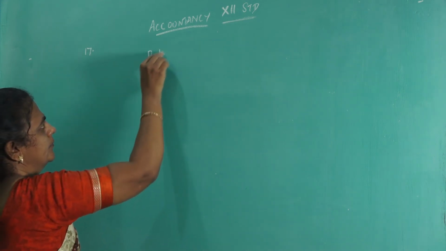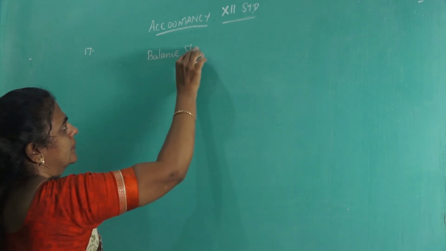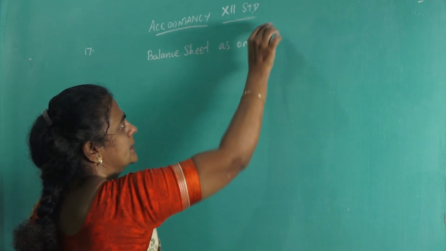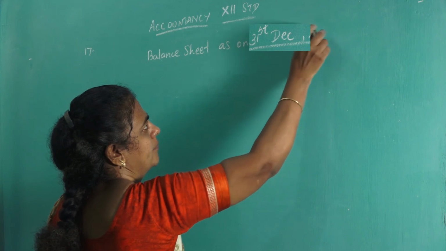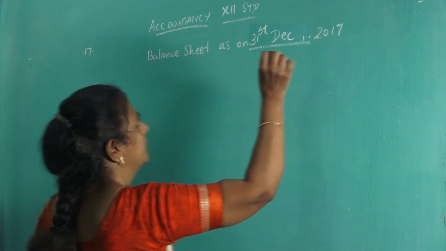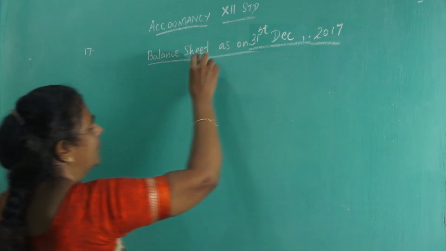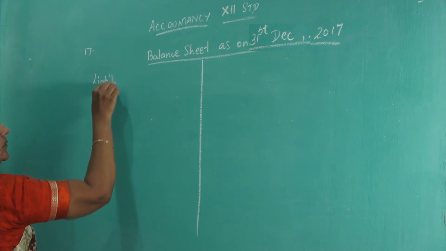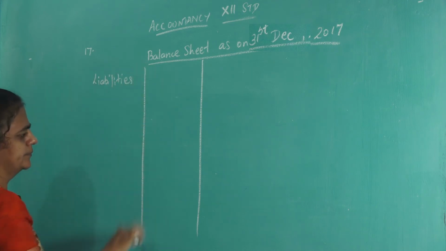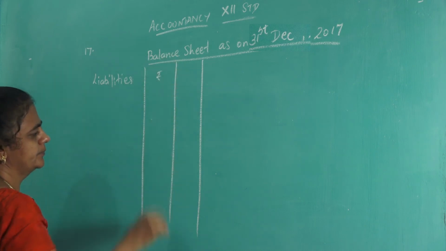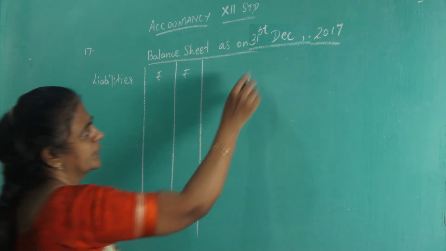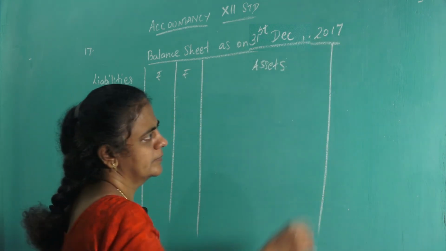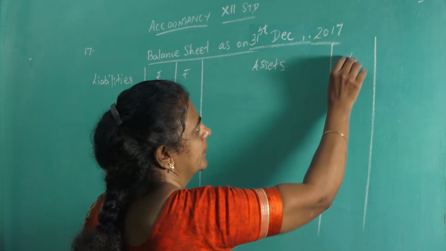Balance sheet as on 31st 2017. The final balance sheet. Liabilities, rupees, then assets, rupees.